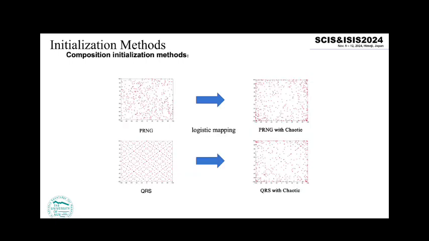On this basis, we try to use the sequence generated by the quasi-random sequence and the pseudo-random numbers as the seed to obtain a new population through the logistic mapping.